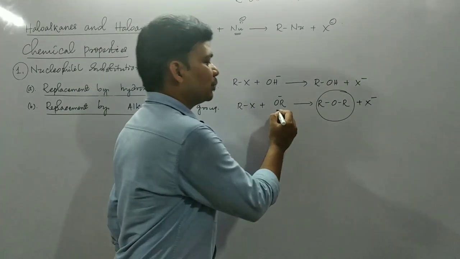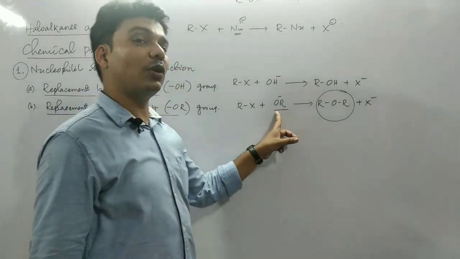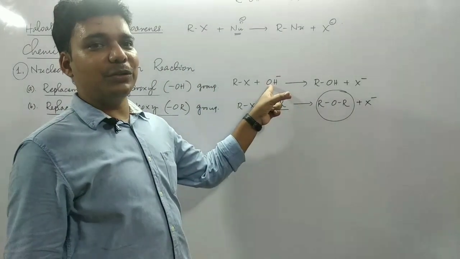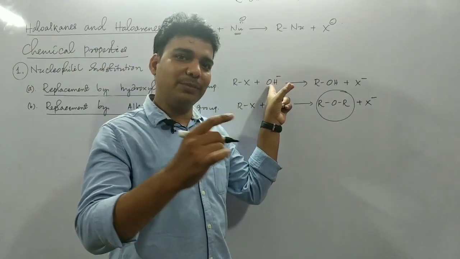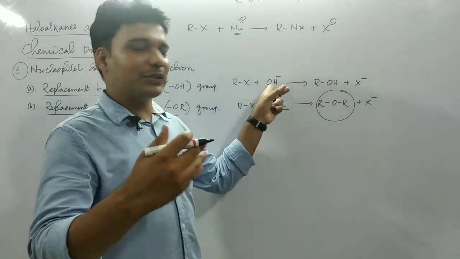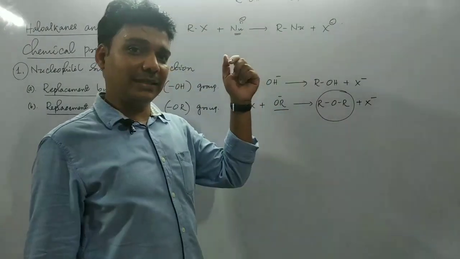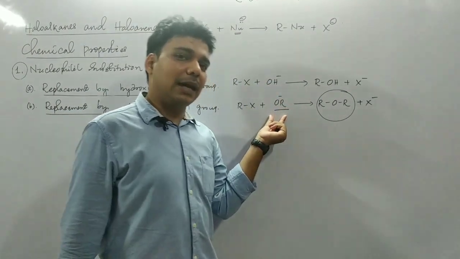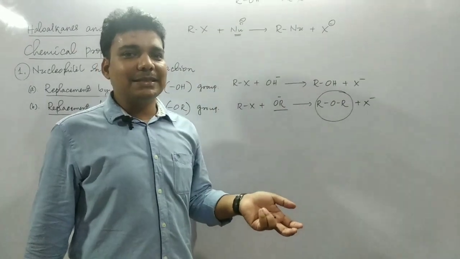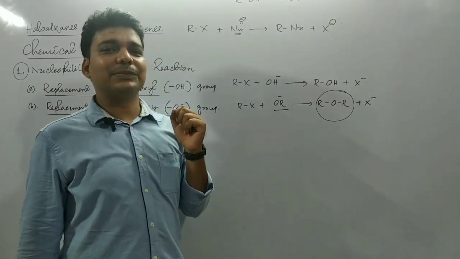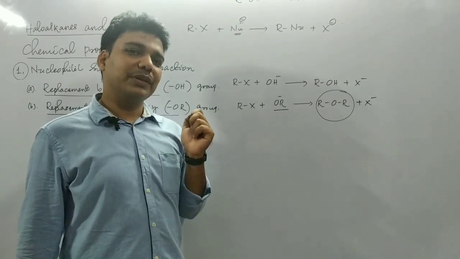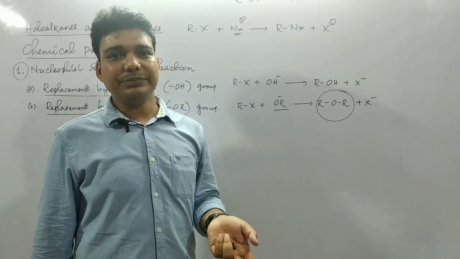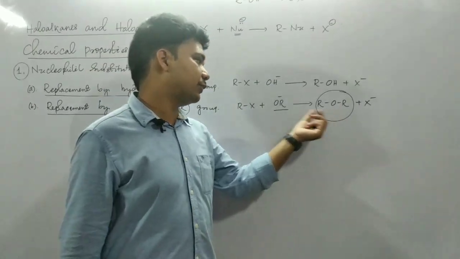Next, we need to think about the reagents which can form these alkoxide ions. Like hydroxide, it can be obtained from an aqueous solution of sodium hydroxide, potassium hydroxide, or moist silver oxide. They are the reagents to generate OH minus ion. Here the reagents are sodium alkoxides, potassium alkoxides, or even dry silver oxide, in order to prepare ether from alkyl halide.